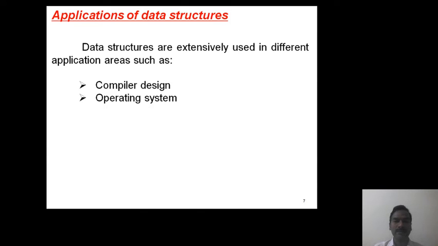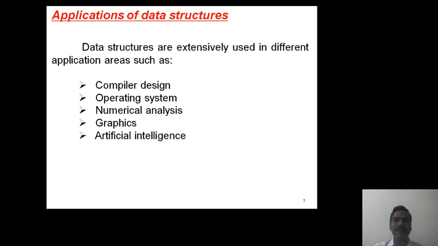Now what are the application areas of data structures? Data structures are used in different application areas like compiler design, operating system, numerical analysis, computer graphics, artificial intelligence, simulation, etc. So these are different areas where data structures are extensively used. Okay?